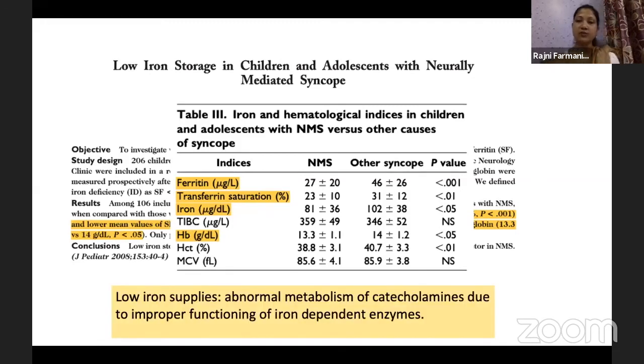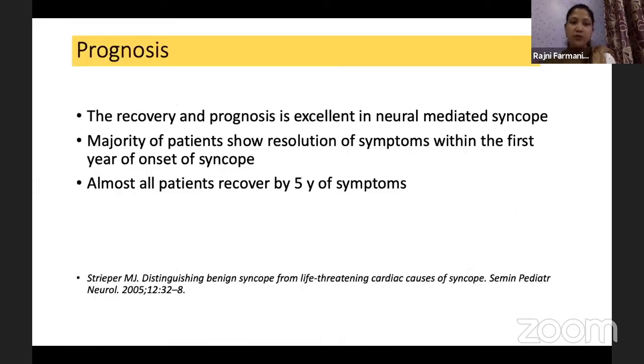The mechanism behind this is that it leads to abnormal metabolism of the catecholamine pathway, the epinephrine and norepinephrine. That is why they have this vagal mediated syncope. So it leads to improper functioning of iron dependent enzymes and thus the secretion and degradation of catecholamines. Prognosis is excellent in case of vasovagal syncope. The symptoms though recur, we have seen that 30 to 50% will recur, but after 5 years of onset of symptoms, almost all the patients recover.